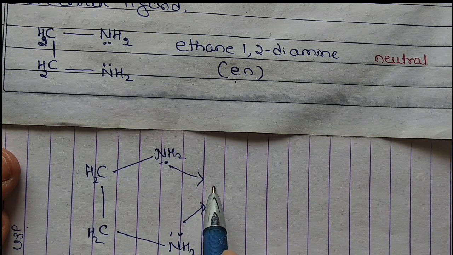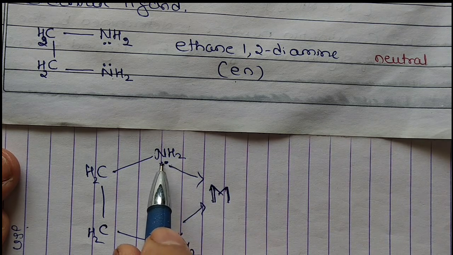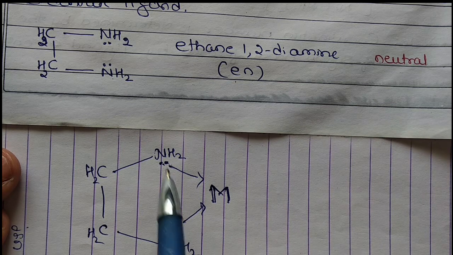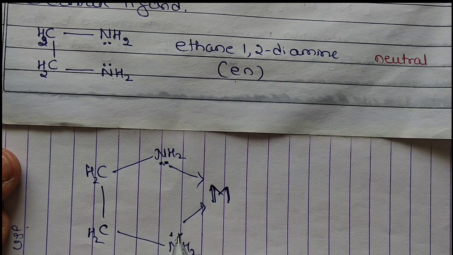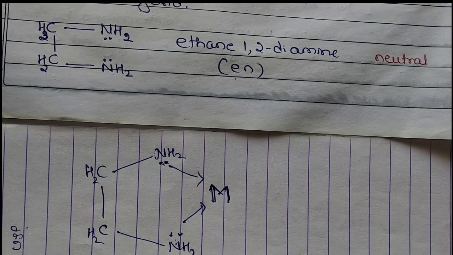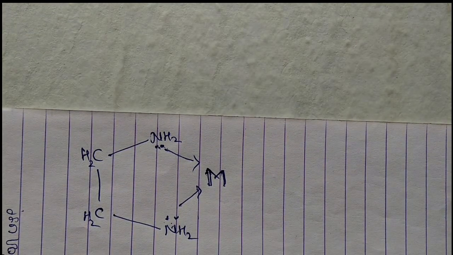Suppose in a metal complex, the metal is here, so it has a tendency to accept a lone pair of electrons, and these two nitrogen atoms are donating, so therefore that is a didentate. There are two atoms, they can be the same atom, but two atoms donate, therefore that is called a didentate ligand. Okay, so this is neutral.